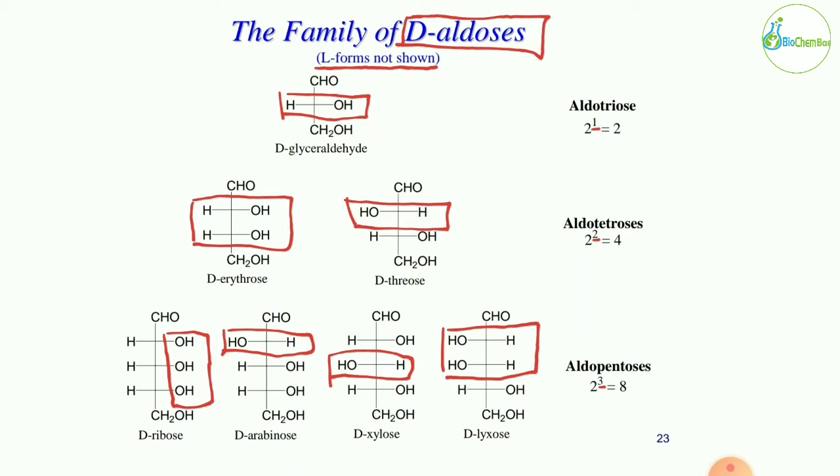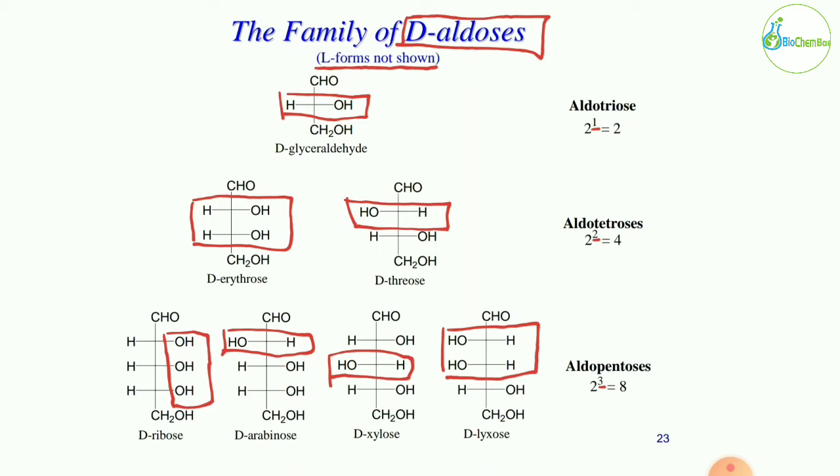Okay, L-erythrose is the mirror image of D-erythrose. So all hydroxyl groups will be on the left side and hydrogen on the right side. Okay, so those will be the 2 isomers, right? Then the third one is D-threose. Here we are only going to look at the D forms.